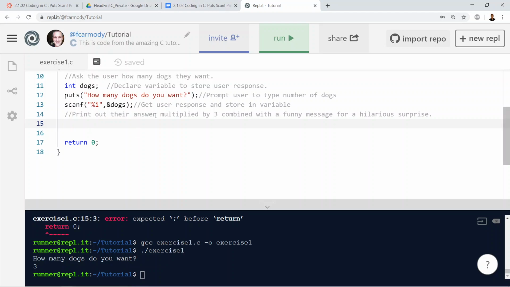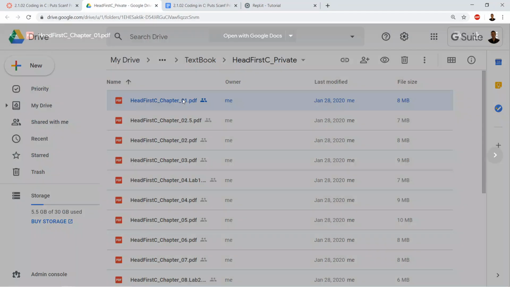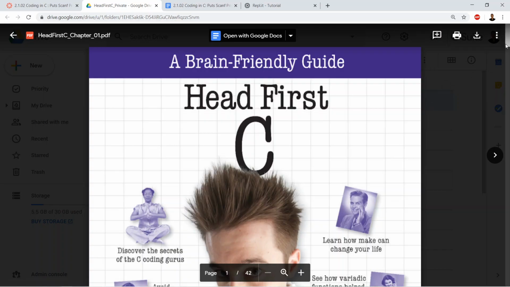Okay. So here we are. Print out their answer multiplied by 3. So now in the book we have an example where basically,